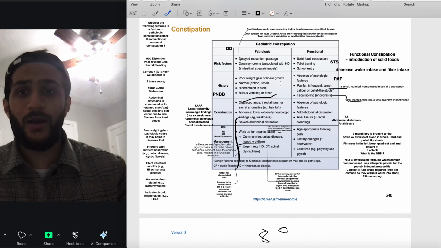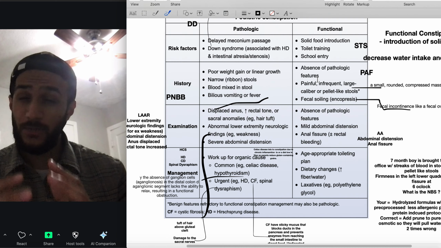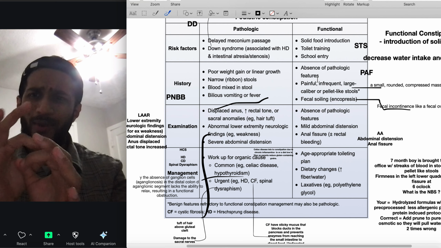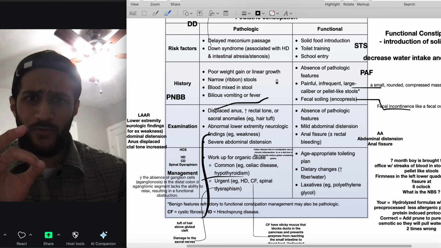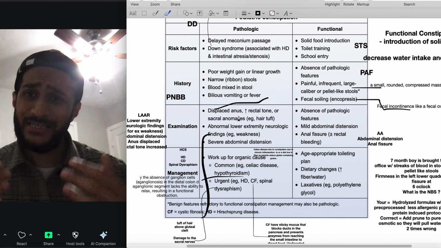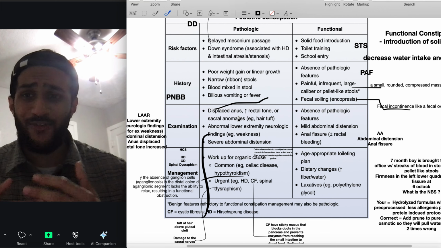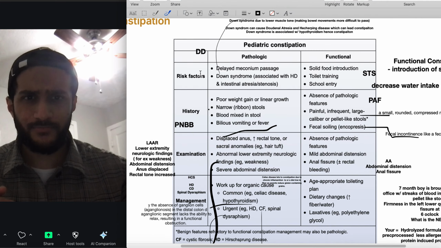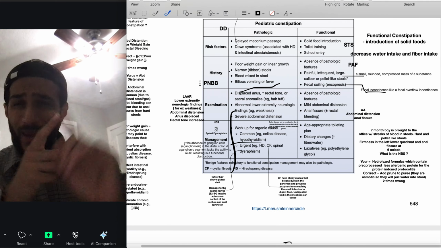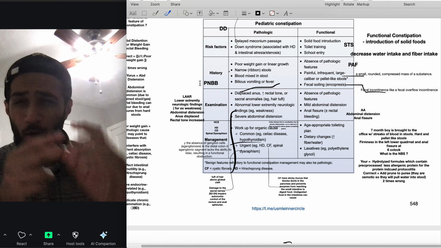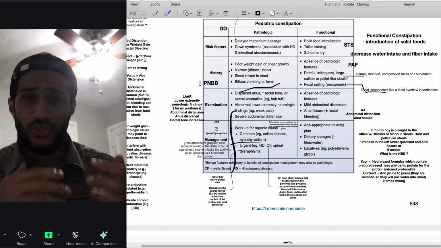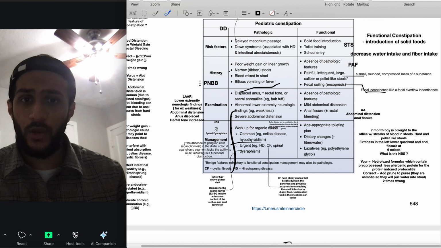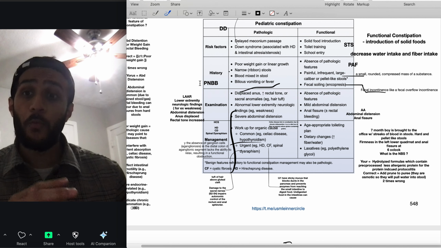So guys, I just wanted to come over here and recap pediatric constipation. We can think about pathological causes: Down syndrome, which relaxes the muscle tone, Hirschsprung disease, atresia, and stenosis. We also want to look at any problem with weight gain, guys. Recall that weight gain is super important. Look for narrow ribbon stools and blood mixing with the stool. We want to look into a displaced anus, hair tuft, and increased rectal tone. We want to look at any severe abdominal distension, and then we want to treat the underlying cause.